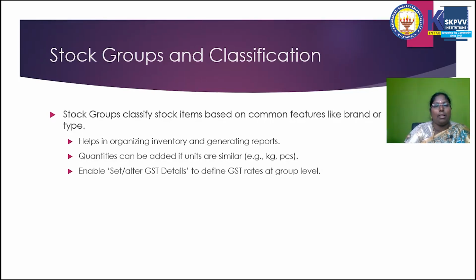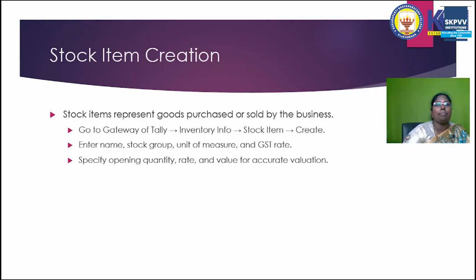For example, my company is a mobile company. In a mobile company, my product is mobiles. My stock items are mobiles. In the mobiles category there are Vivo, Apple iPhone, Oppo, Redmi. Some different kinds of classification are there in our group in the stock items. We need to mention all the stock items with their group and classification, and at the same time the measures of units.